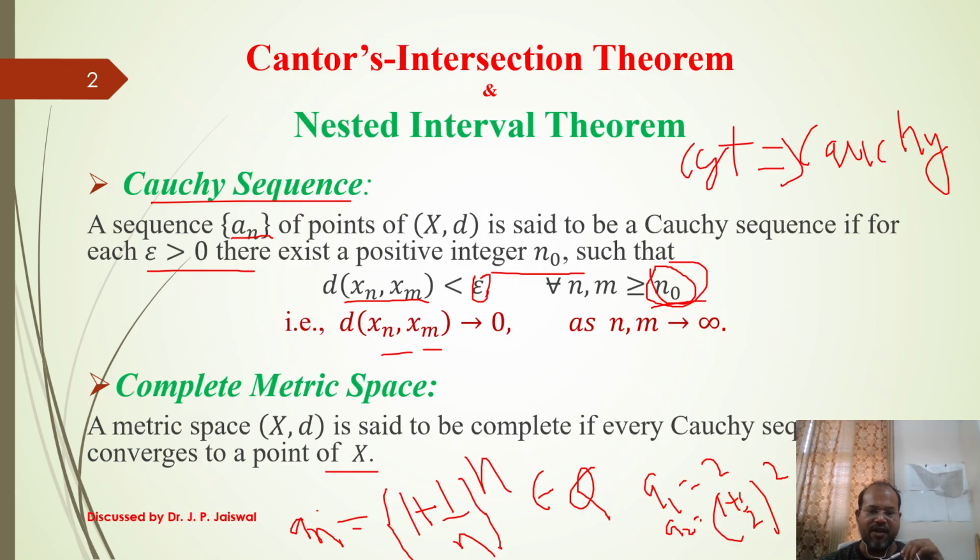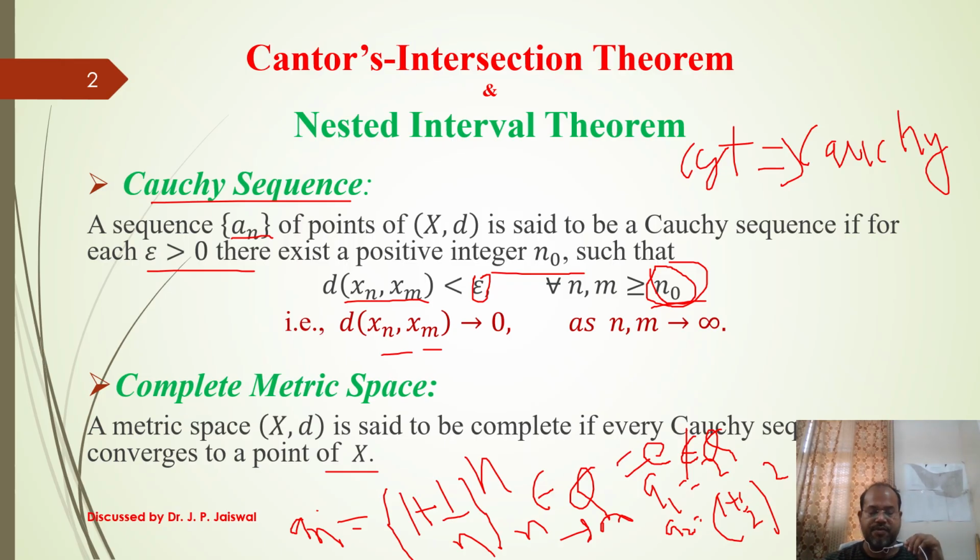When you take n tending to infinity, you know this limit becomes e. (1 plus 1 by n) to the power n becomes e, which does not belong to Q. So it is not necessary that the converging point belongs to the same space.